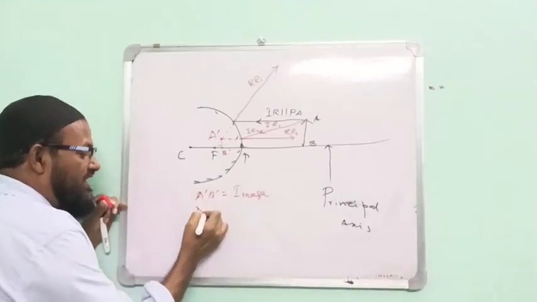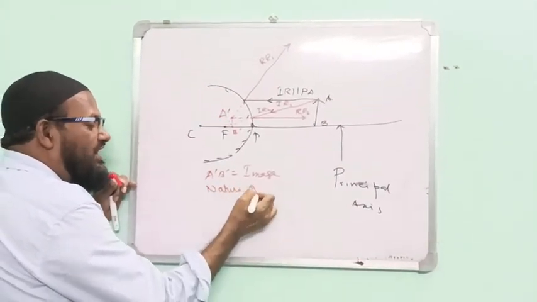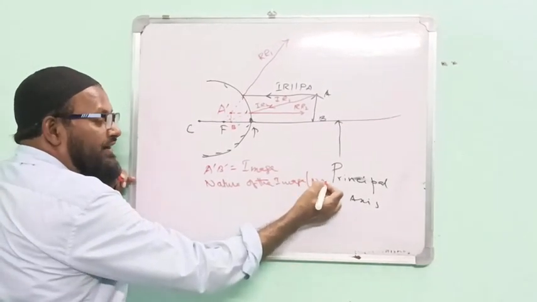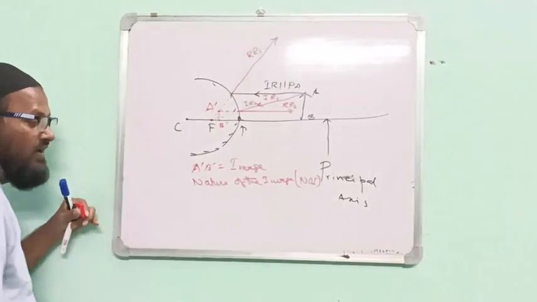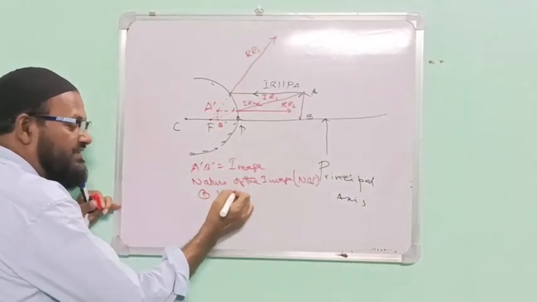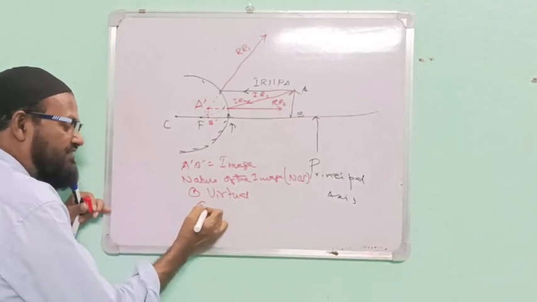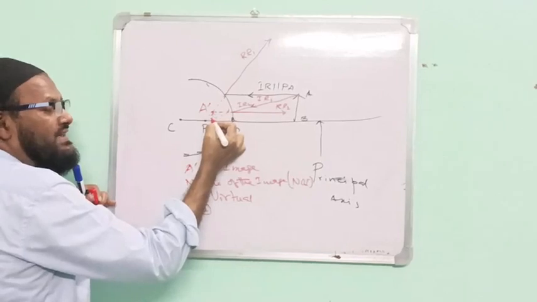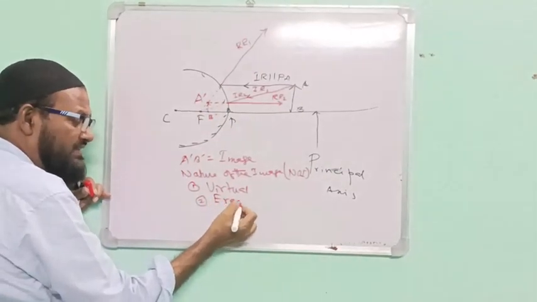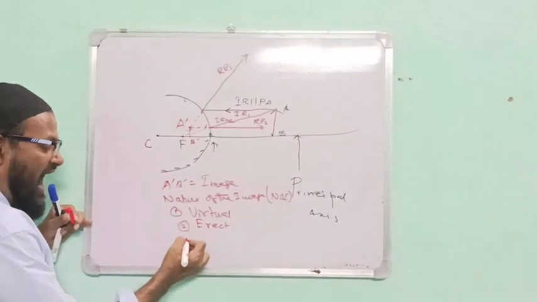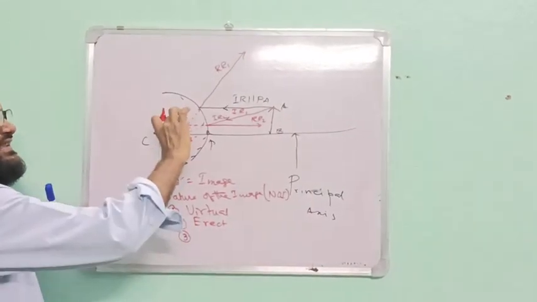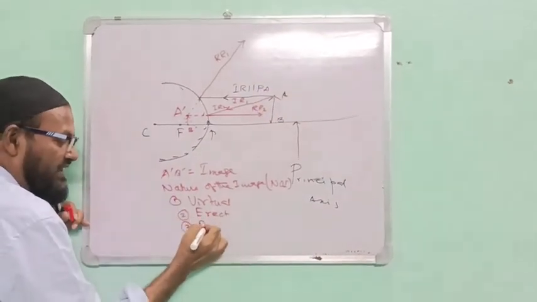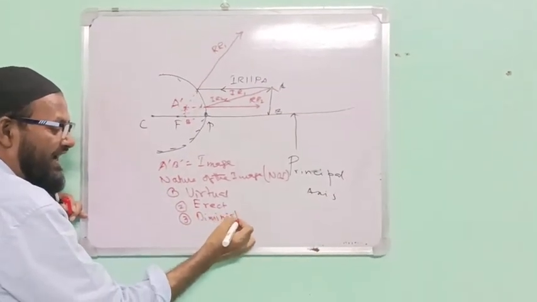What is the nature of the image? Be careful. Nature of the image. I will write this in the next point. First point, this is virtual. Second point, A, the head is an arrow; here the head is also an arrow. This is known as erect. And the third point, this is smaller, this is bigger. Therefore, what is the name? Diminished in size.